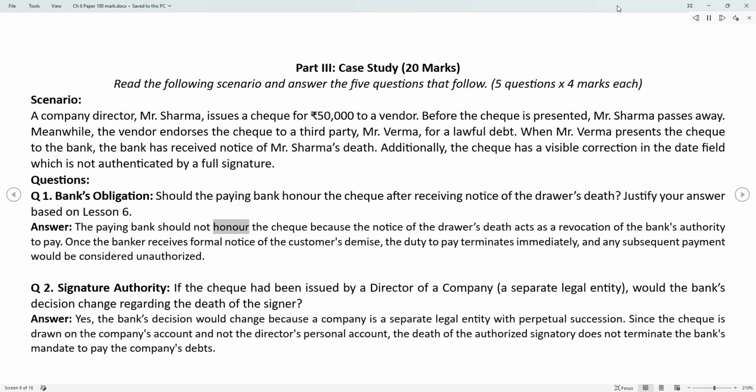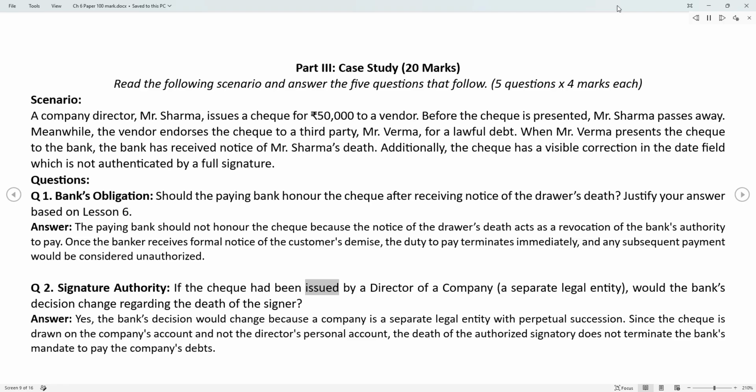Answer. The paying bank should not honor the check because the notice of the drawer's death acts as a revocation of the bank's authority to pay. Once the banker receives formal notice of the customer's demise, the duty to pay terminates immediately, and any subsequent payment would be considered unauthorized.